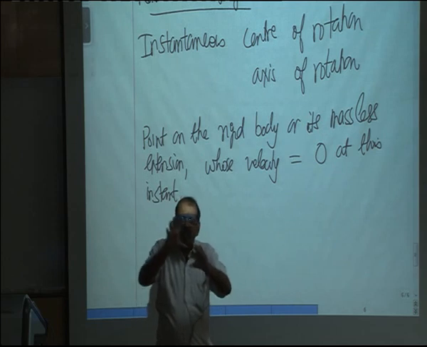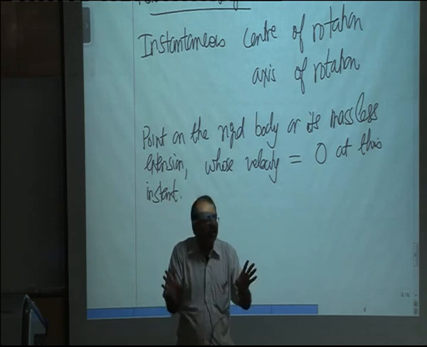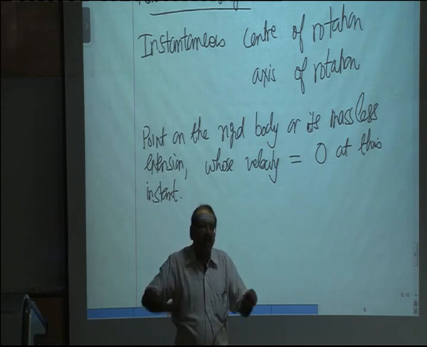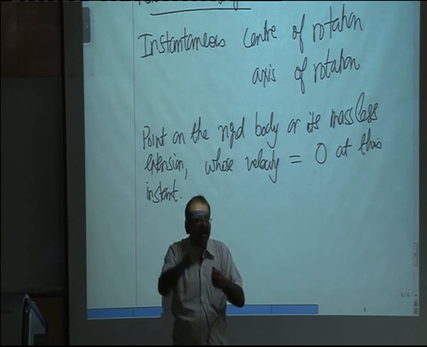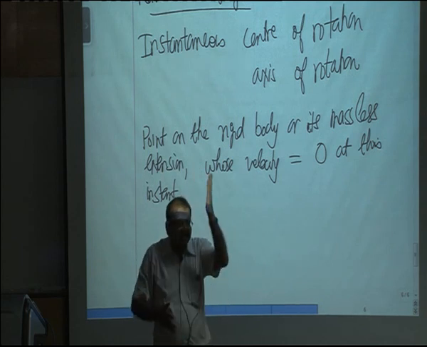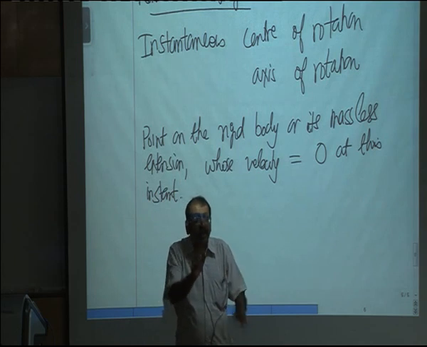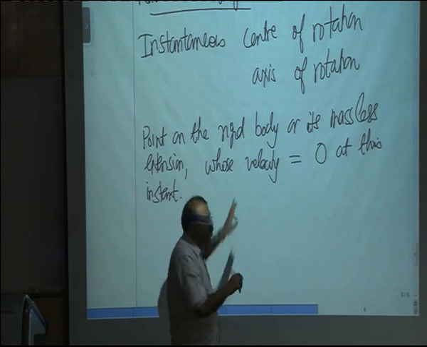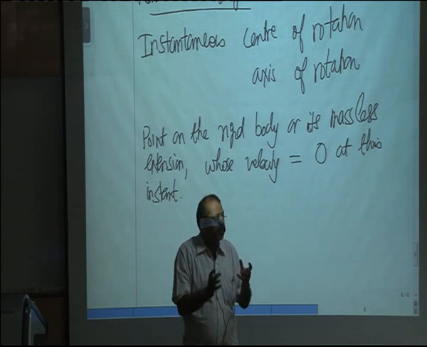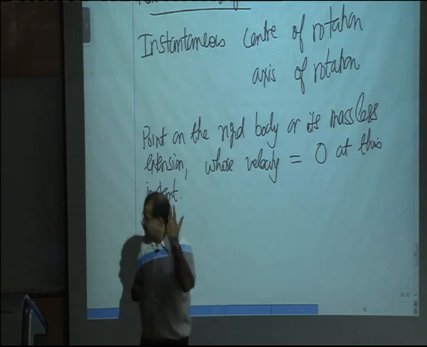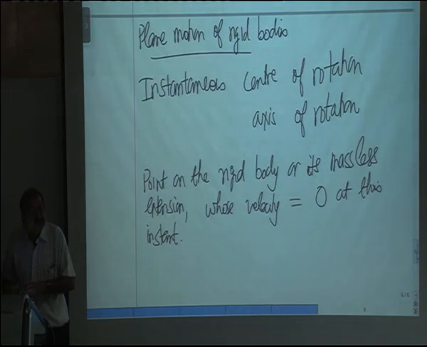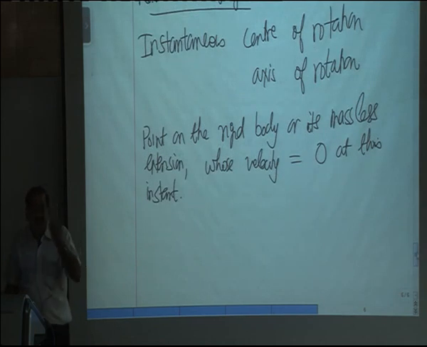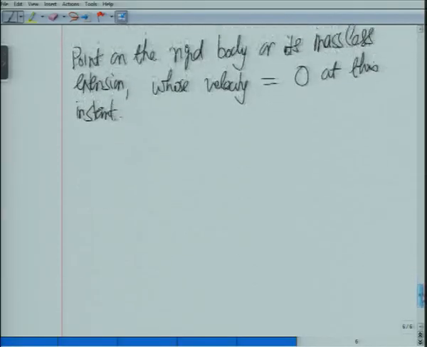See, we have already seen that between any 2 points on the body, irrespective of instantaneous center, the difference of the velocities is r omega, the difference of accelerations is r omega square towards center and r alpha tangential. But then you also have to add the acceleration of the instantaneous center, otherwise you will be making a mistake. The reason we use this concept is because then we can work out the velocities maybe in an easy way.